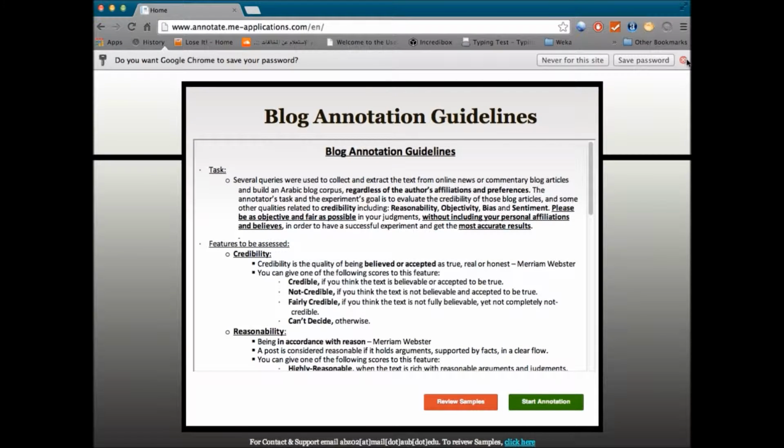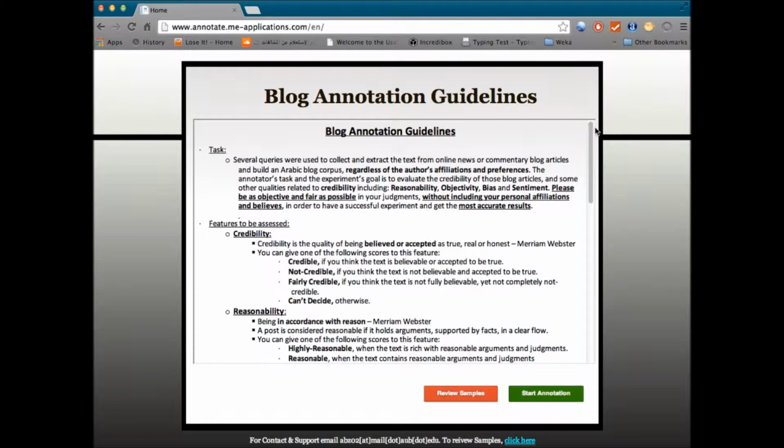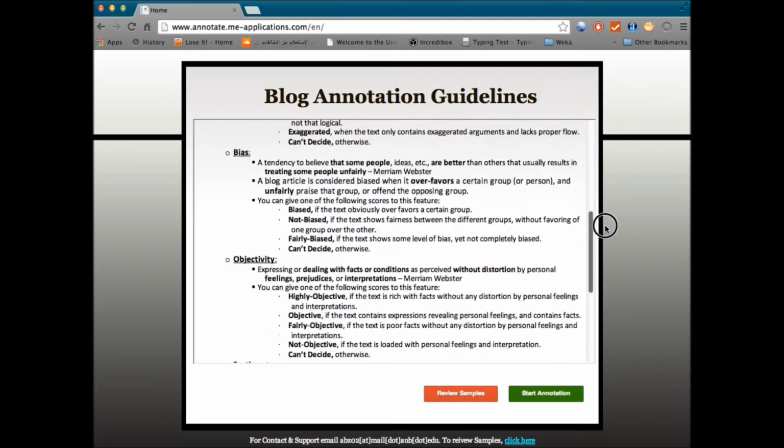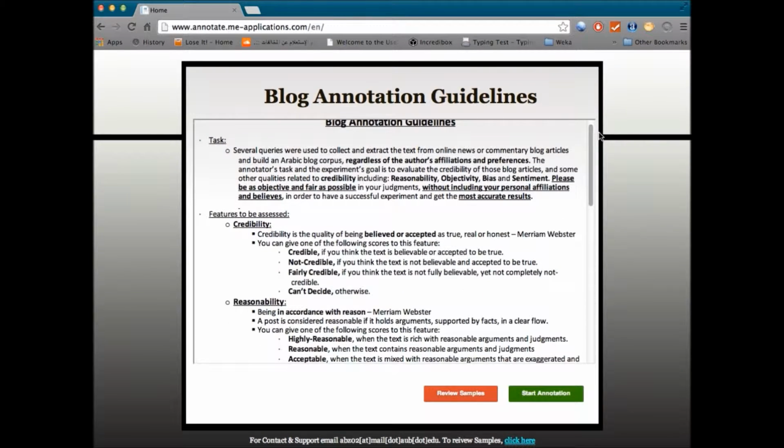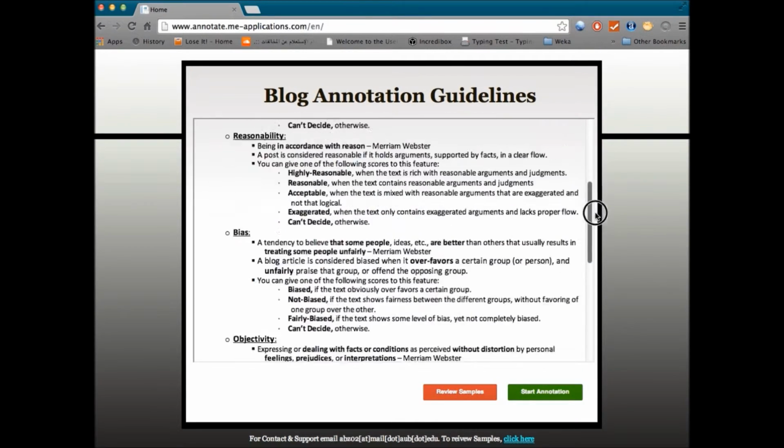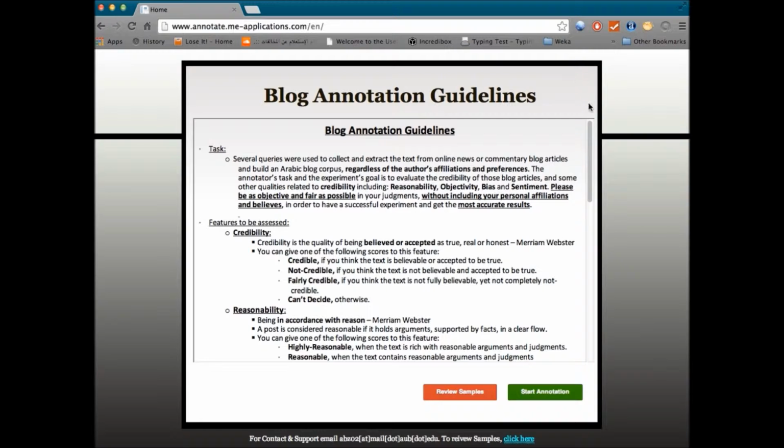Okay, so here are the annotation guidelines. You're supposed to read them thoroughly before you actually start the annotation. I'm going to be going through them a bit quickly. So you're going to be given a blog article, and you're going to have to pick for each of the following 5 features the level of this feature.